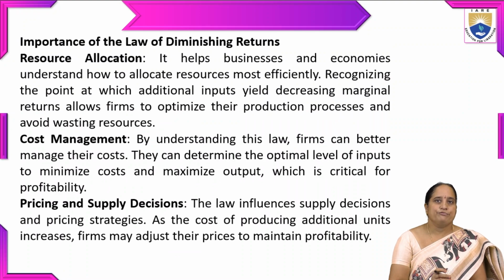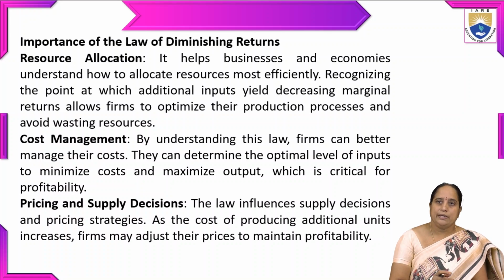And coming to the importance of the law of diminishing returns, the first one is resource allocation. It helps businesses and economies understand how to allocate resources most effectively. Recognizing the point at which additional inputs yield decreasing marginal returns allows firms to optimize their production processes and avoid wastage of resources. So if managers are able to allocate resources up to the optimum level, there should not be any kind of wastage of resources. That can be avoided with the help of effective resource allocation methods.